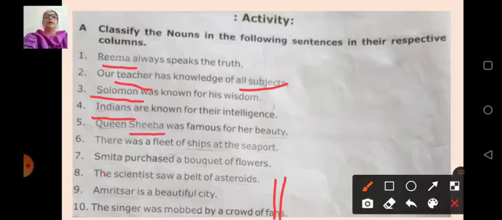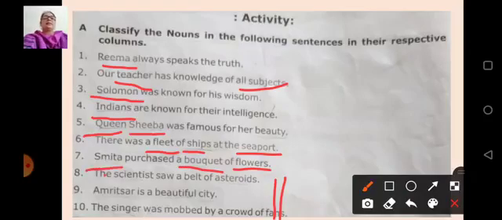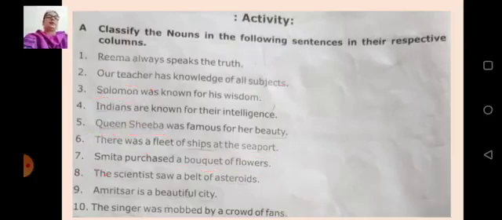Fifth, Queen Sheba was famous for her beauty. Sheba and Queen. Sixth, there was a fleet of ships at the seaport. So fleet and ships and seaport. Smita purchased a bouquet of flowers. So bouquet and flowers and Smita, these are the nouns.